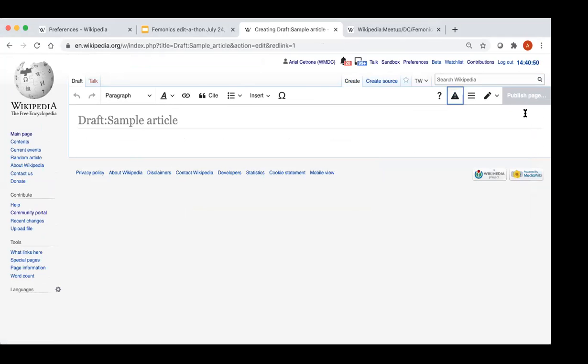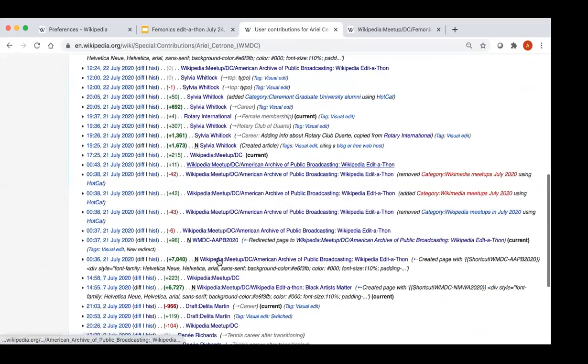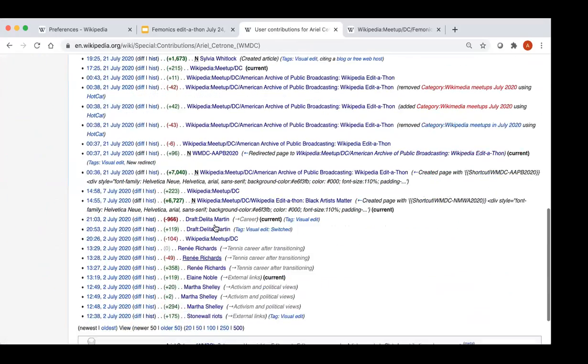So I do know that, again, a major goal of this event is to teach you how to create new articles. So this would be a great way to start to create drafts. Now, let's say you had a draft article. I have one that I actually worked on a while ago, and I'm going to show you this in real time. Okay. So let's say I have a draft article that I started